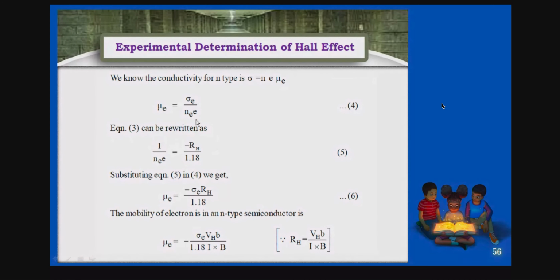So equation 3 is what you have in the previous one, which you have calculated directly. Now substituting equation 5 in equation 4, we get mu e, that is equation 6. That means the mobility of electrons in an n-type semiconductor is finally mu is equal to minus sigma into RH, which is in terms of Hall voltage. See here, just now you have the Hall coefficient in terms of Hall voltage. So just simply substituting everything here, you get the value, right?